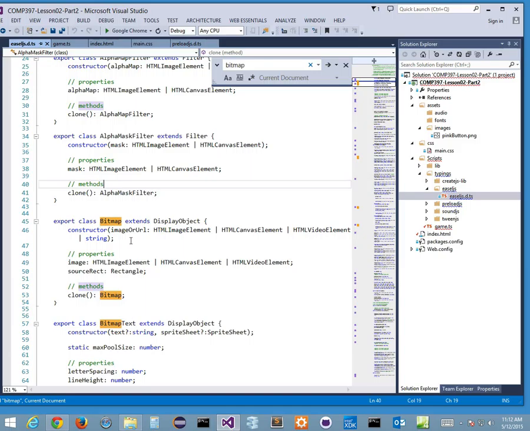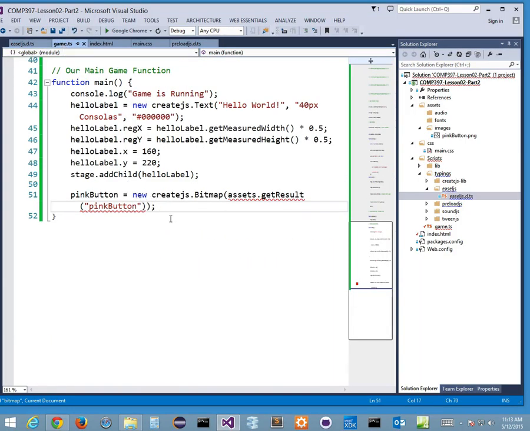It says my constructor takes an image or URL or a canvas, whatever it is. But see how it says image, my property for my image is an HTML element, an HTML canvas element, an HTML video element, and so on. These are all good things. So this is what my display object is for my bitmap. So any one of these is fine.